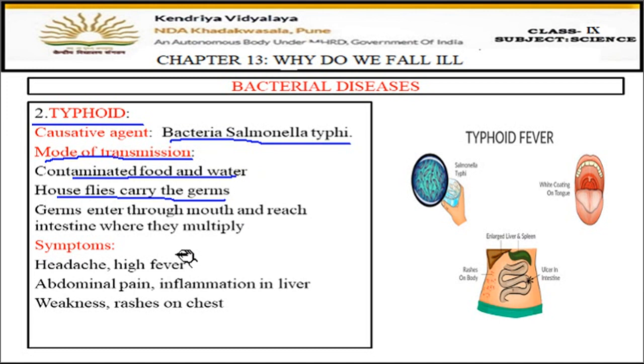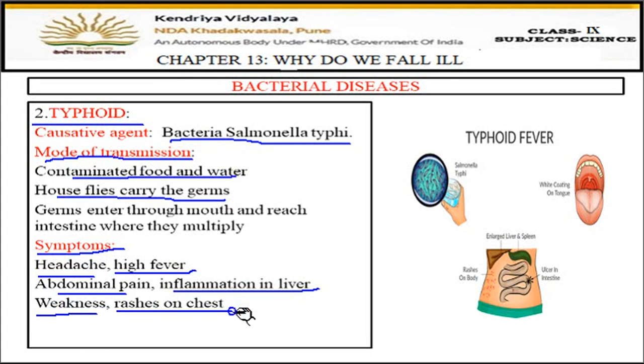So generally, if the food is kept open in the kitchen, then houseflies can sit on it and can pass on the germs to that food and water. And if such contaminated food and water is consumed, then the bacteria reach the intestine and multiply there and cause this fever. So here the symptoms are headache, high fever, abdominal pain, then inflammation in liver, burning sensations in liver, then the patient feels weakness and rashes on the chest.